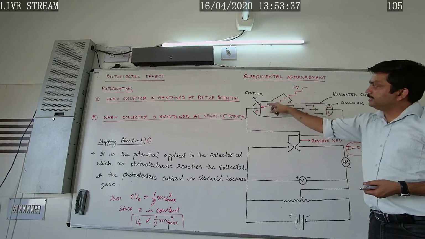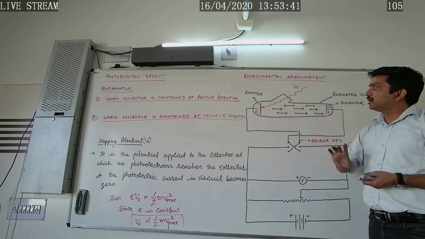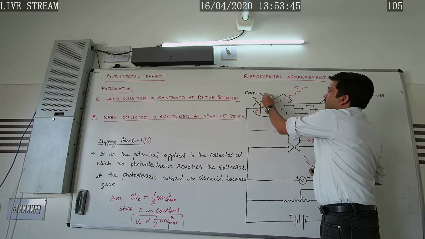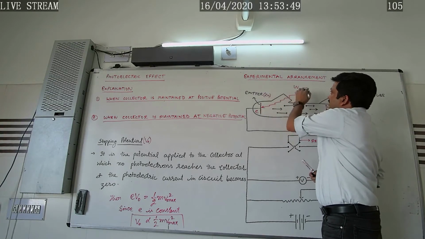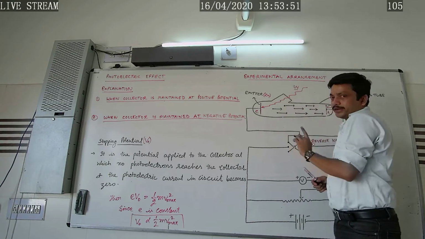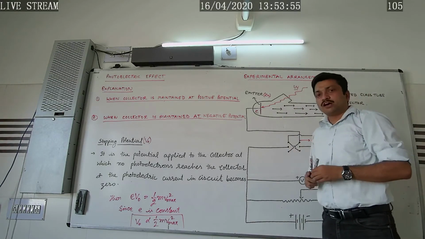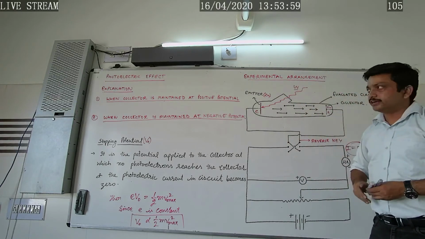Further, we can increase the intensity of the incident radiation falling on the emitter. If the emitter is made up of metals like zinc, cadmium or magnesium, then we have to use ultraviolet radiations, and if the emitter is made up of alkali metals, under that condition we have to use visible radiations.